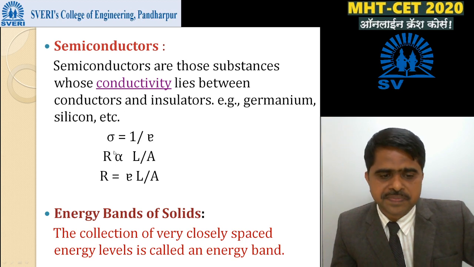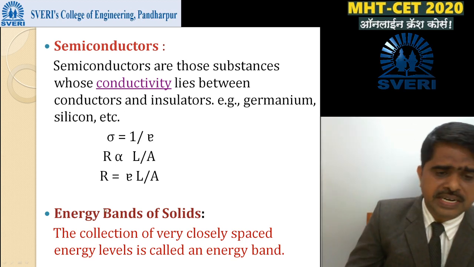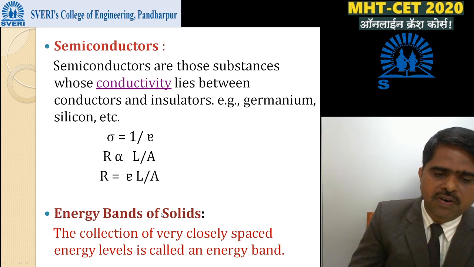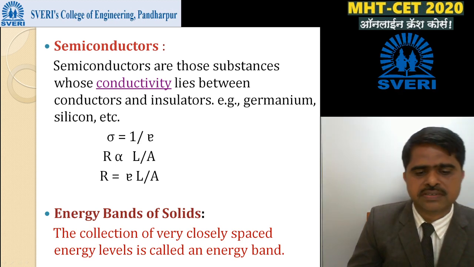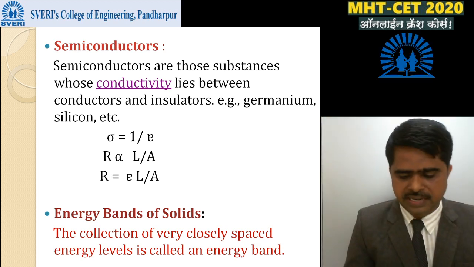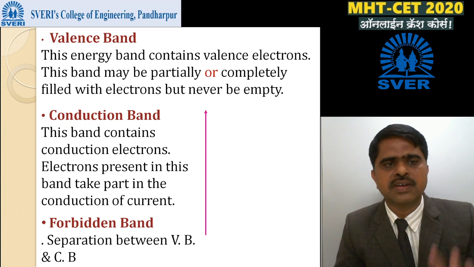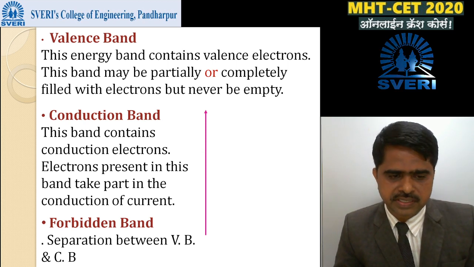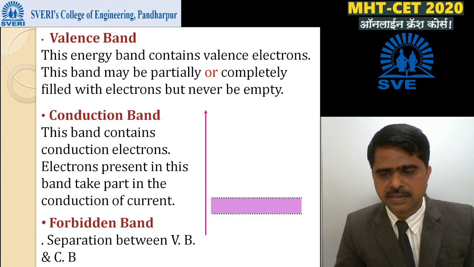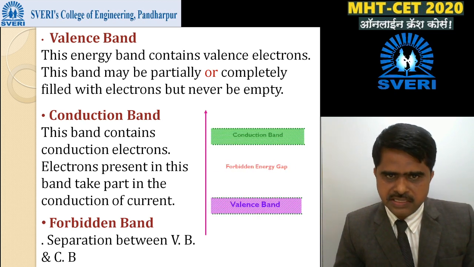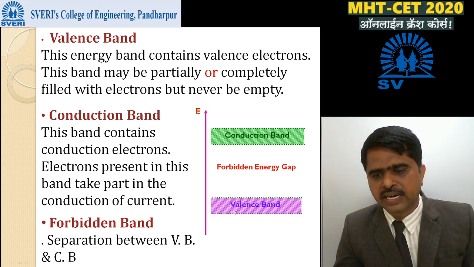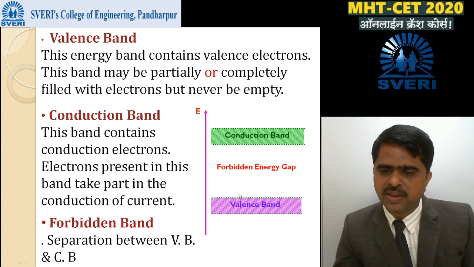Okay, then there are three types of energy bands. What is the definition of energy band? The collection of very closely spaced energy levels is called energy bands. There are three types. First is the valence band, second is the conduction band, and third is the forbidden band. First, what is the valence band? The energy band containing valence electrons is called the valence band.